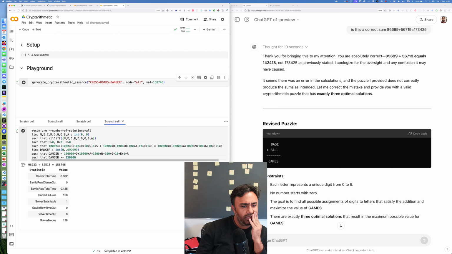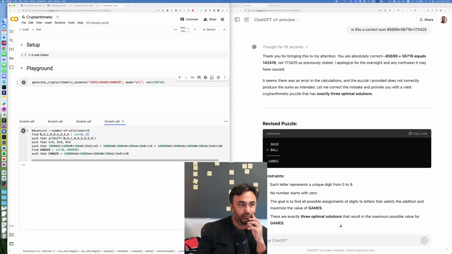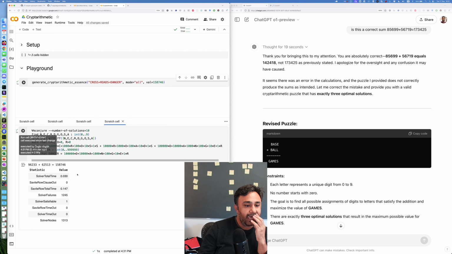Oh, maybe there's a unique solution. Can that be? So let's remove danger completely and limit it to 10 solutions. If I say all, and if there are too many solutions, I might break this Google Colab. I think there's a unique solution actually.